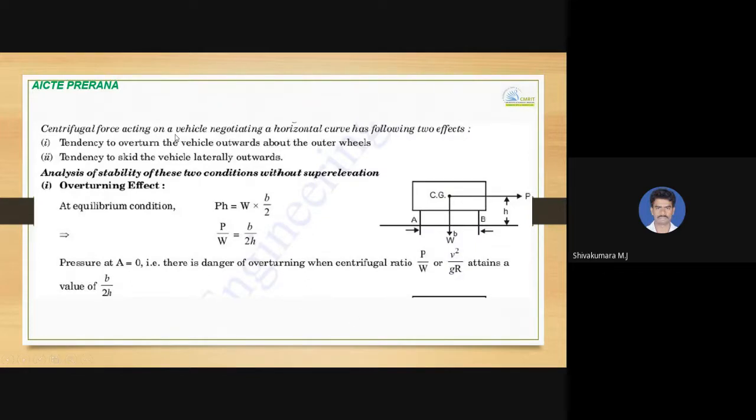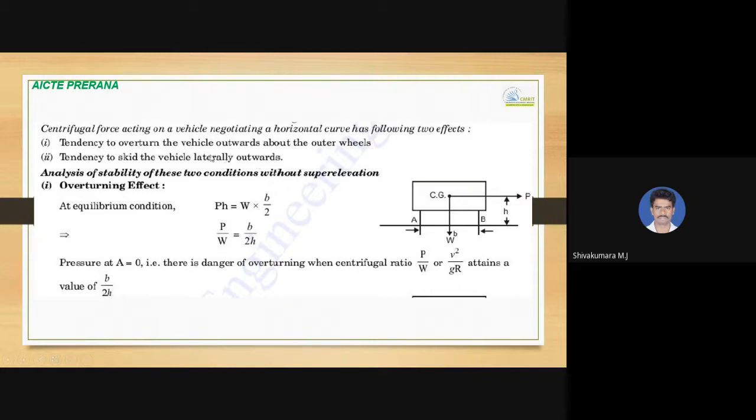Centrifugal force acting on a vehicle negotiating a horizontal curve has two effects: a tendency to overturn the vehicle outwards about the outer wheel, and a tendency to skid the vehicle laterally outwards.